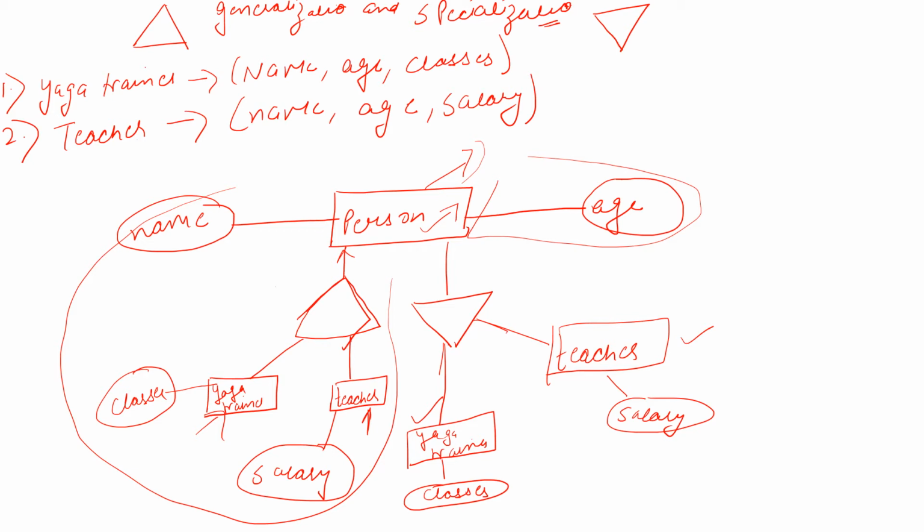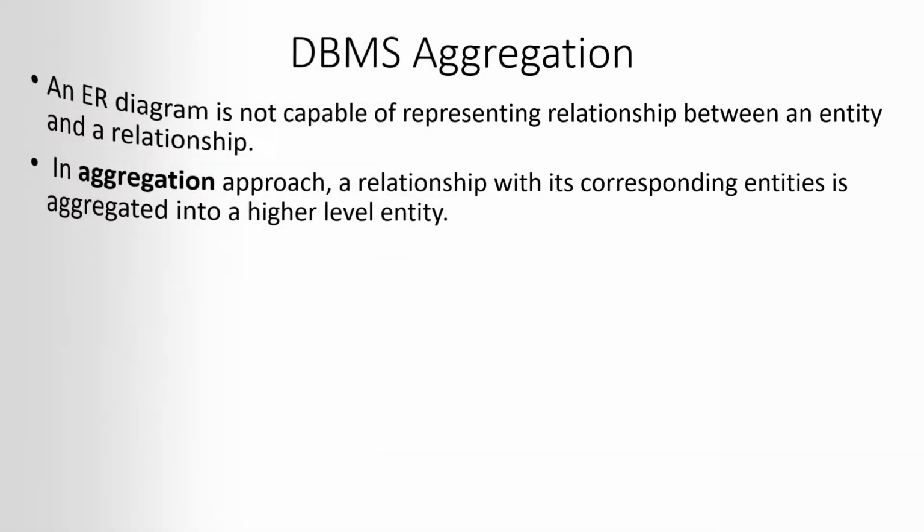So the only difference is that in generalization, we club low level entities into a high level one, and in specialization we divide high level entities into subparts, as you are seeing. And the second difference is the symbol. In generalization you are using this triangle symbol, and in specialization you are using the triangle symbol but in the opposite direction.